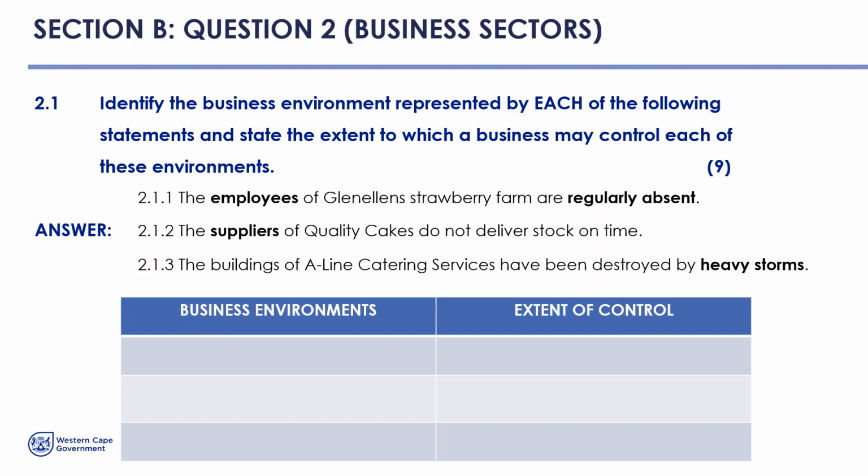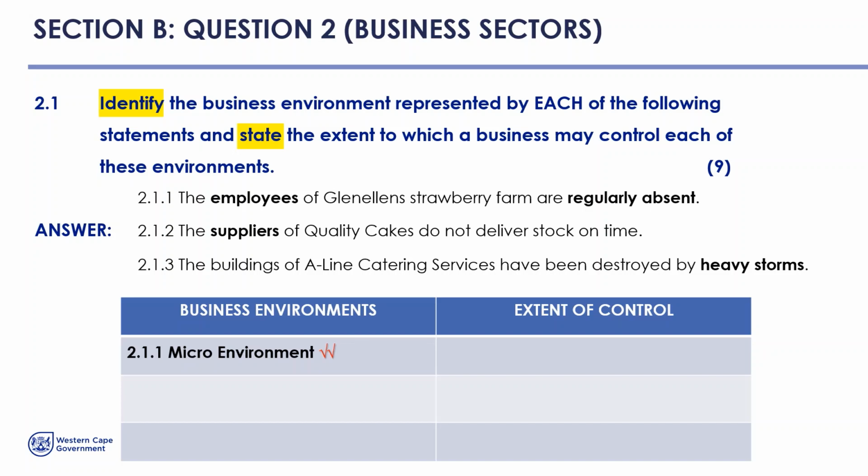Now, if we look at our question and the way that we should answer it, remember that our cognitive verbs are very important and tell us how much or how little to answer with, and we have another verb in that question, which is state. Both of these verbs are marked at the end, so no split marks up for grabs. Let's look at question 2.1.1. The employees of Glen Allen Strawberry Farm are regularly absent. So we know that the employees are within the business. And anytime we talk about the business itself, then we know that we are dealing with a micro environment.